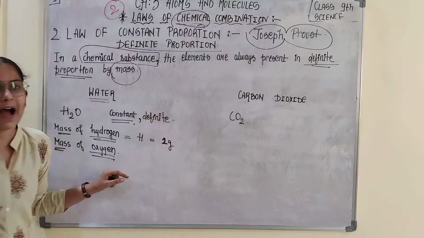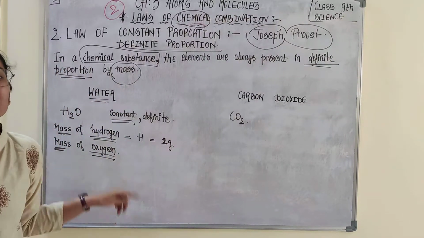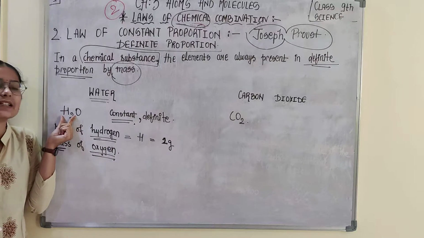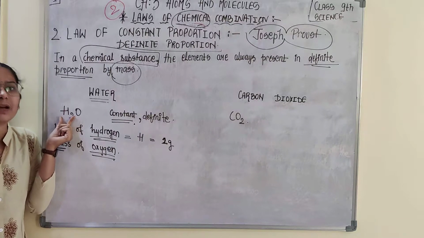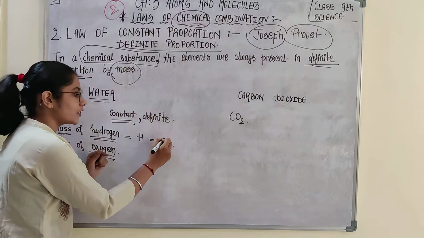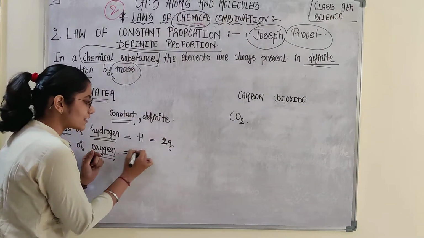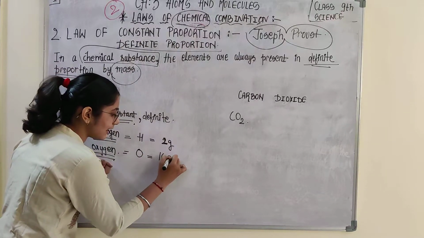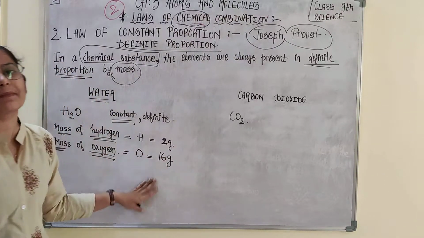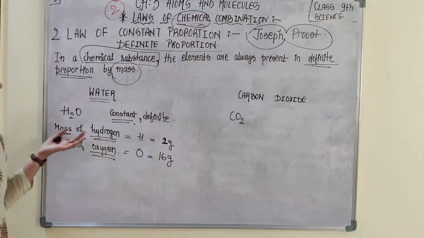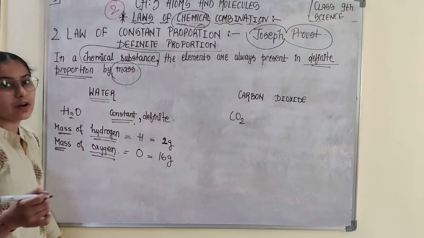If the mass of one atom of hydrogen is 1 gram, then that of 2 atoms is 2 gram, because there are 2 hydrogen atoms present in water. If we talk about the mass of oxygen, the mass of one oxygen atom is 16 gram. Do not worry, I would make you remember these masses. You focus on what I am trying to make you understand.